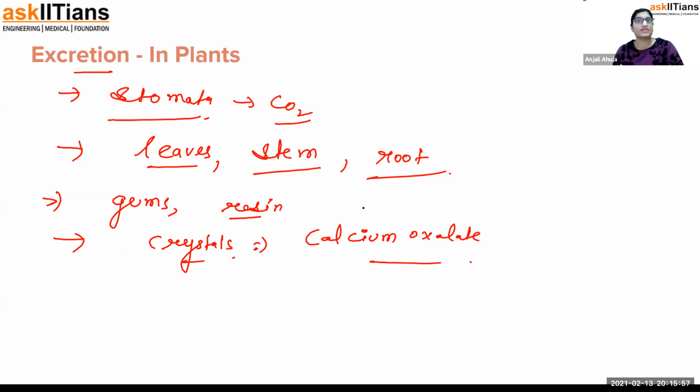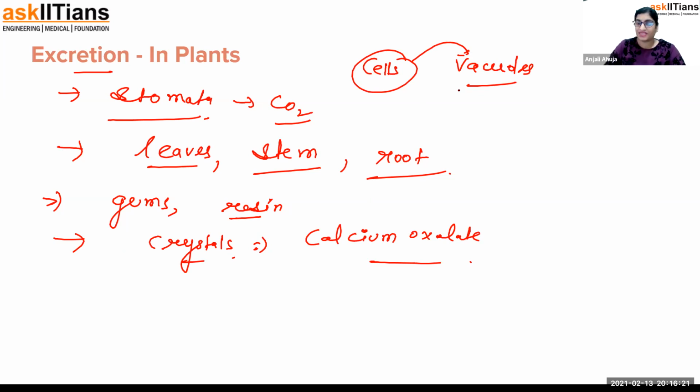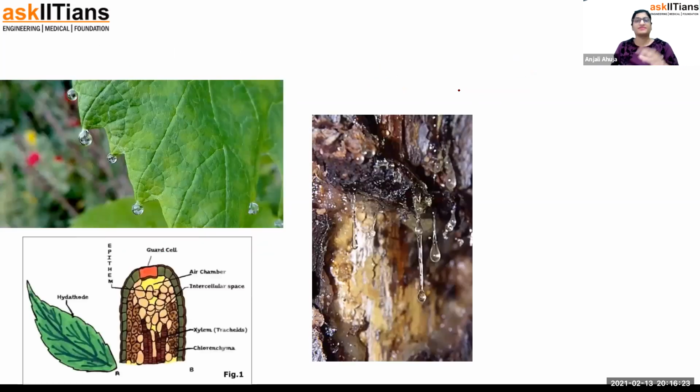Every year, plants shed the leaves. That's also a way of removing the unused part of the plant. Anyways, now if I talk about individual cells, in an individual cell of the plant, there are vacuoles where this excreta waste is stored. Guys, I tell you one more thing. You must have seen this part of the plant. See, if you're talking about the waste, first you have to talk about all the stomata, lenticels, bark, and everything.